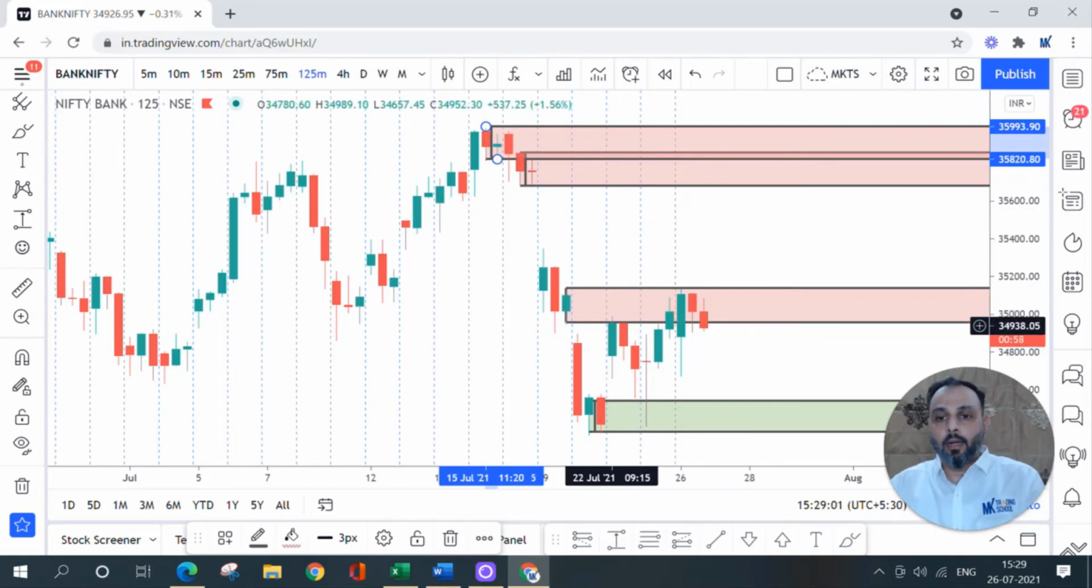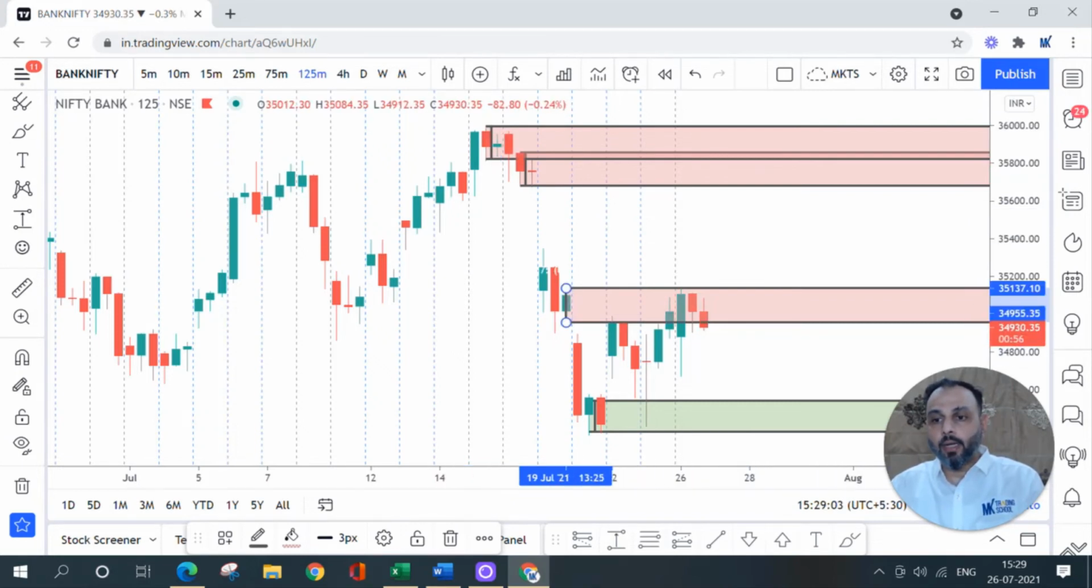And if the supply zone which is holding currently around 35,000 to 35,140 levels is broken convincingly, you may find some smaller time frame demand zones for an intraday long. So wait for price action. If you find some good intraday demand zones which has broken this supply, then you can look to go long there. So that's my view on Bank Nifty.